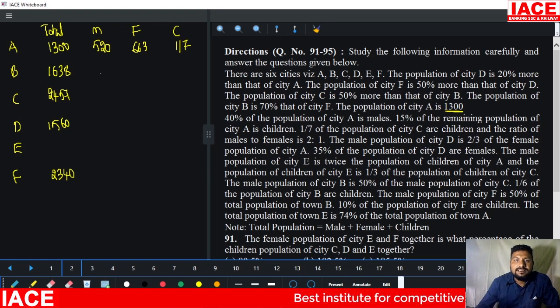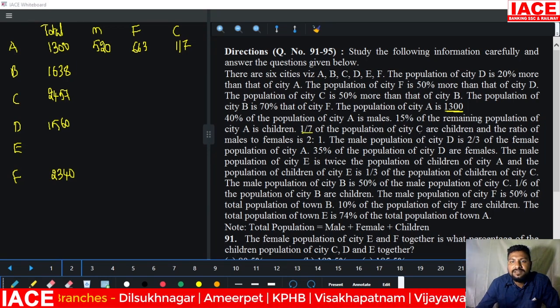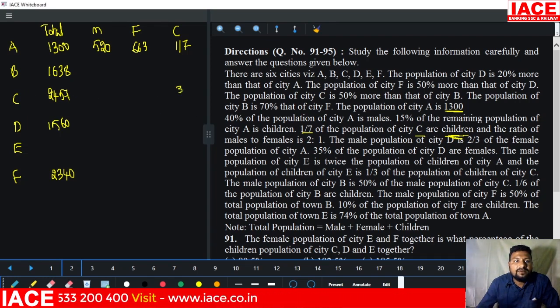Next, based on the lines, the C portion directly, because this line mentions it: 1 by 7 of the population of city C are children. Children are 1 by 7. 1 by 7 of C means here, 7 3s are 21, 7 5s are 35, 7 1s are 7. It is equal to 351.